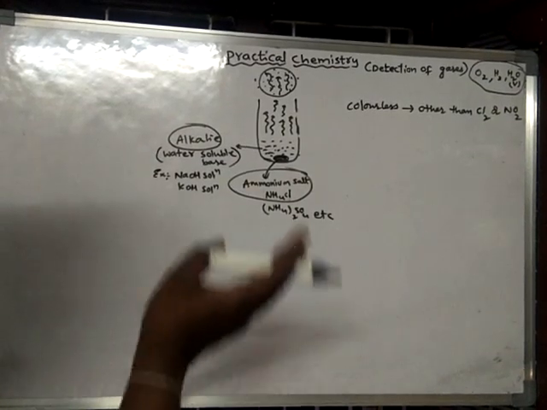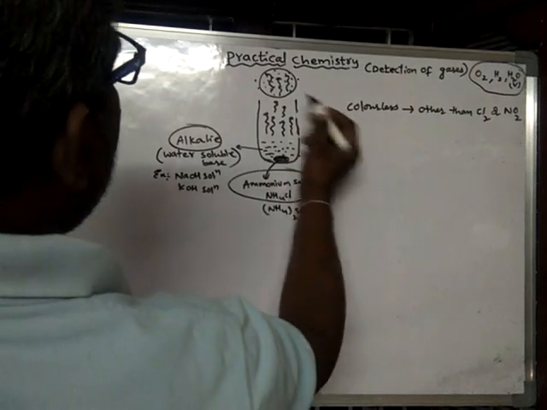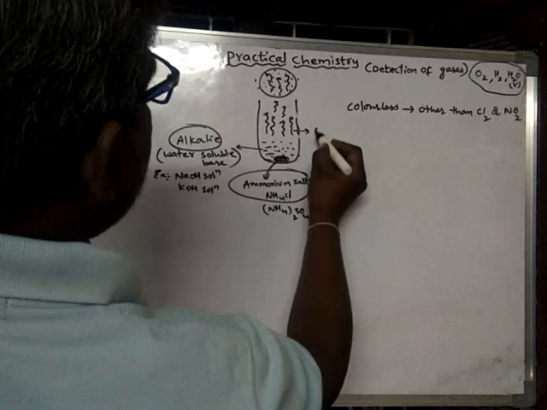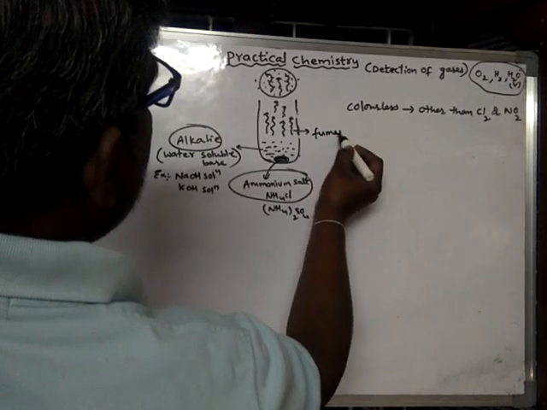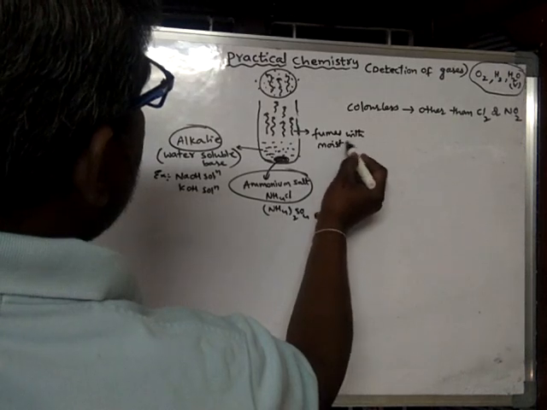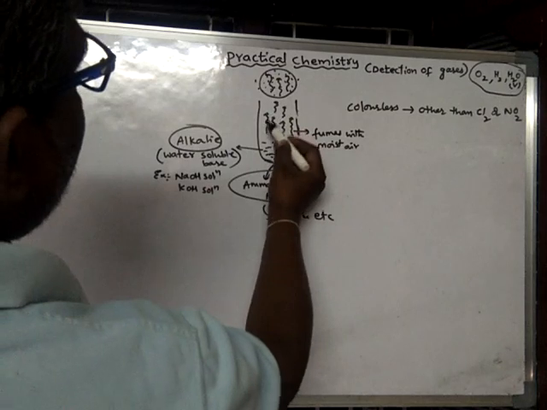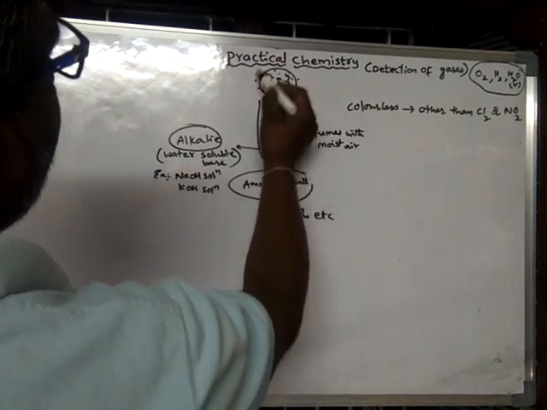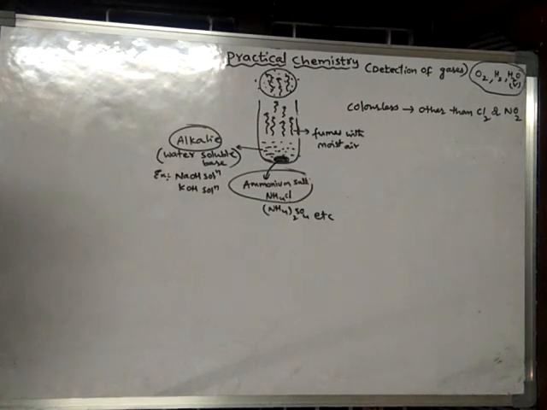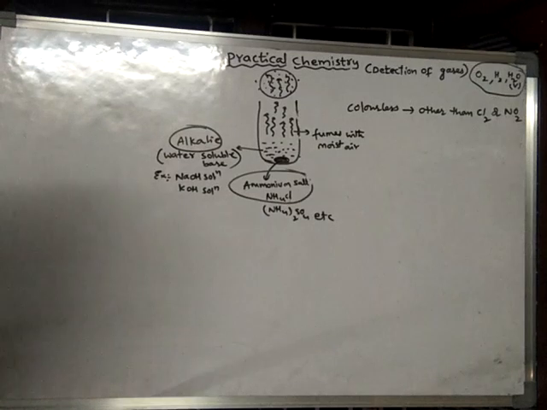This gas fumes with moist air. That means these vapors are clearly seen. This gas may not be visible, but these vapors are clearly seen when it is mixed with moisture, because it forms somewhat white, dense fumes.